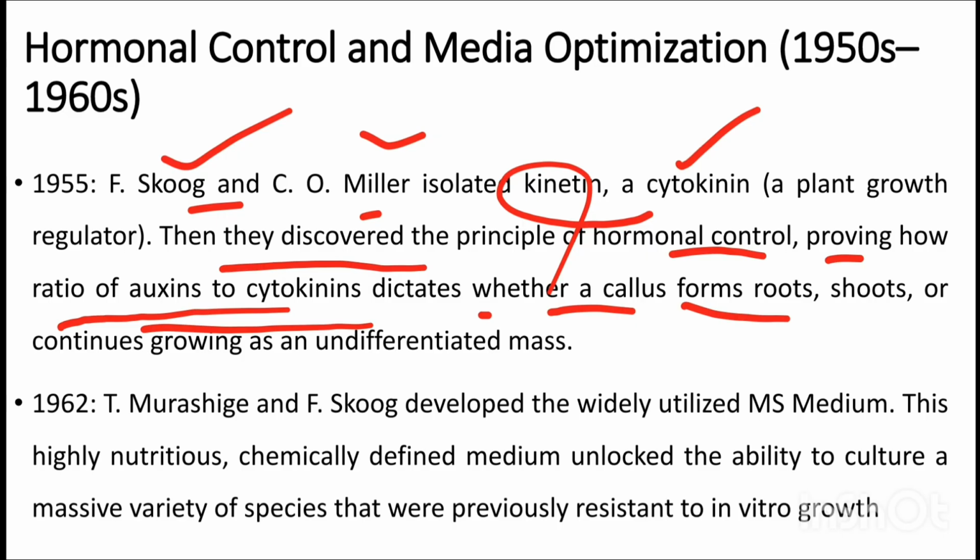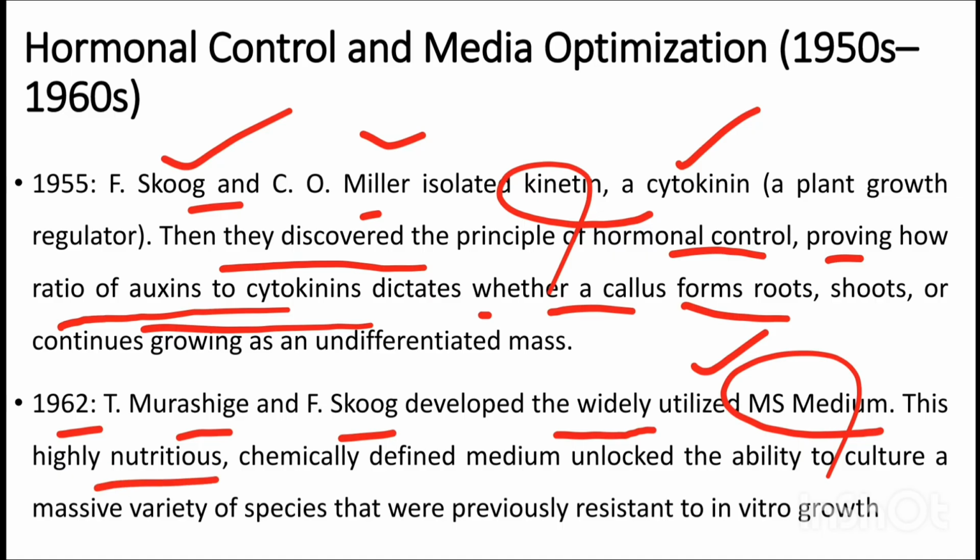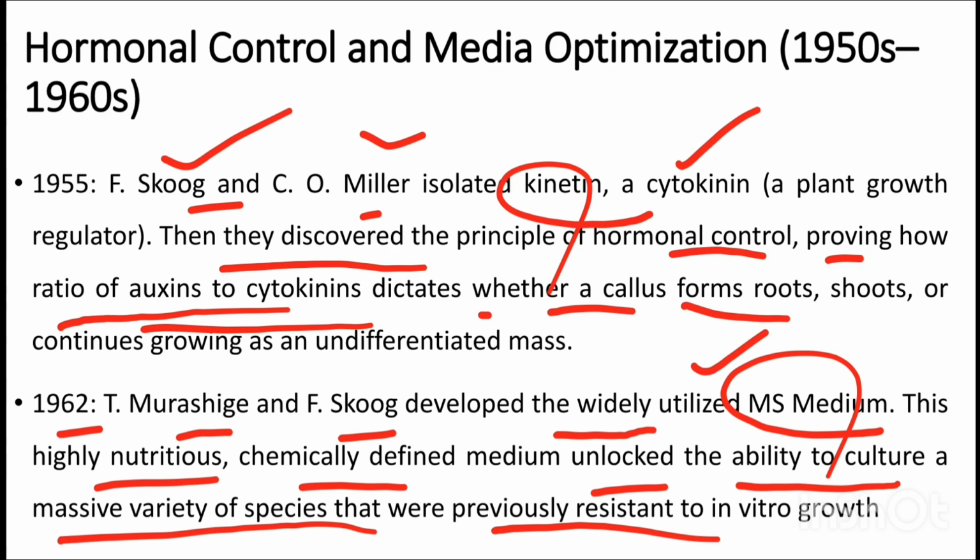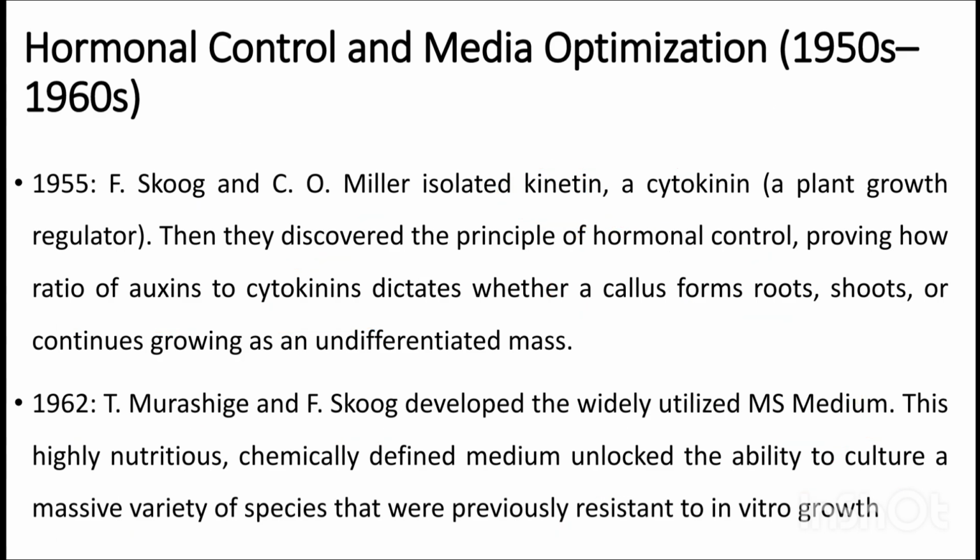development. Okay. In 1962, Murashige and Skoog developed the widely used MS medium or Murashige-Skoog medium. This highly nutritious, chemically defined medium unlocked the ability to culture a massive variety of species which were previously resistant to in vitro growth. Okay.